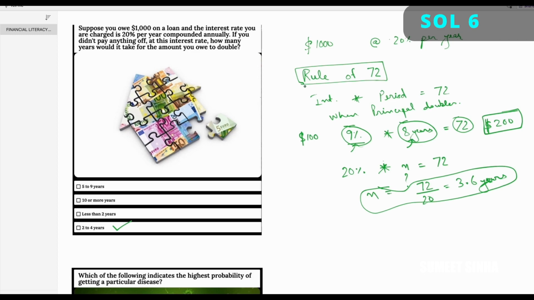This rule of 72 works for compounding your investment. It will also work for compounding your loan. So the question asks about you paying interest on a loan. But if the question was something like, suppose you invest $1,000 and the investment returns you 20% per year, then in how many years would your investment double? The answer would have been exactly the same.